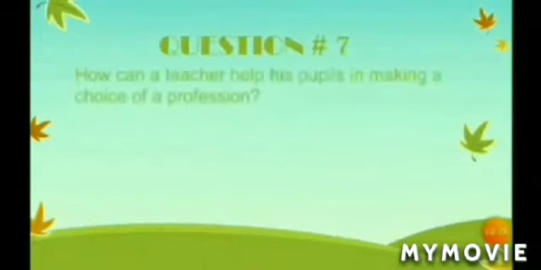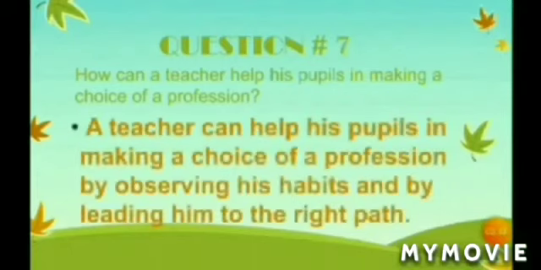Last question of this activity is question number 7. How can a teacher help his pupils in making a choice of a profession? Again, the question begins with how. So according to the formula, we have to write a way or a method or a technique that a teacher uses to help his pupils. But that is definitely provided in the passage. A teacher can help his pupils in making a choice of a profession by observing his habits and by leading him to the right path.